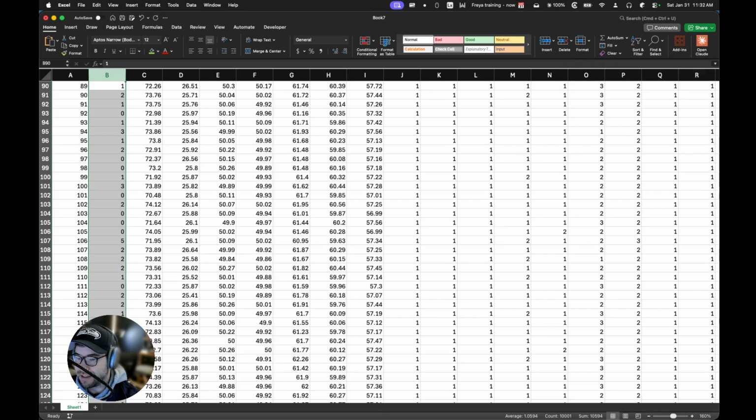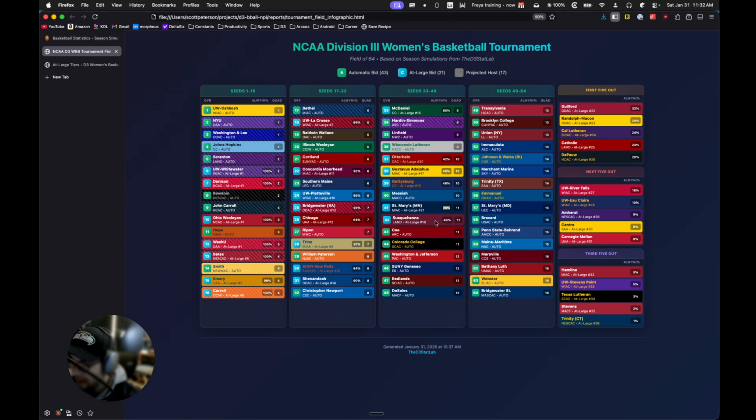But it's that uncertainty over bid thieves, which is why these teams, even though they are in the top 21 at large, if they need it among non-pool A's, that's a mouthful, even though they're in that spot, they still only get into the tournament 40% of the time, and that is because of bid thieves.